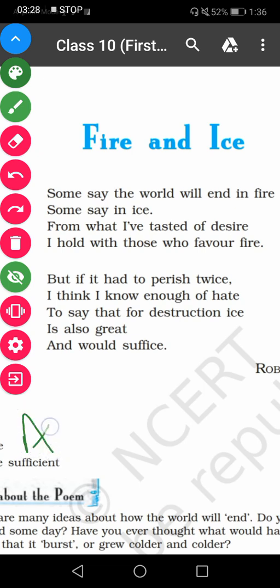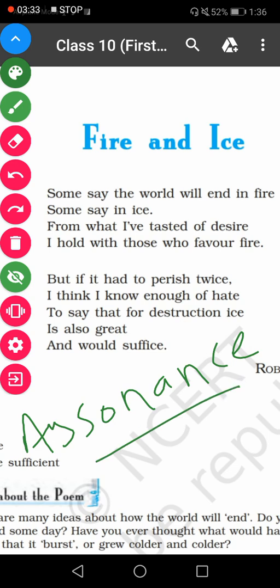Now another literary device that has been used is assonance. Where has assonance been used? It has been used in line 1. First we should understand what assonance is. Assonance is the repetition of vowel sound, and this vowel sound will not be repeated at the beginning of the word, but it will be repeated in the end or in the middle of the word.